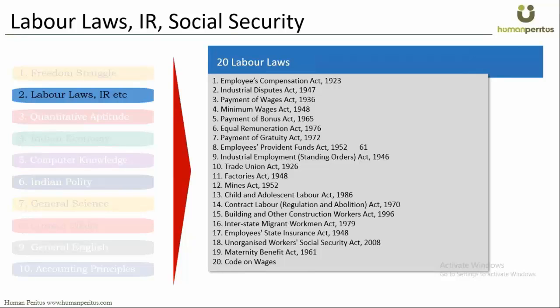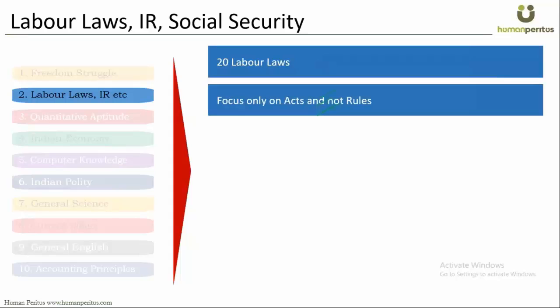There are 19 labor laws. The list is just in front of you. Along with that, there is one code on wages. This is also an act nowadays, right? And because the code on wages has now surpassed 4 of the previous labor acts, that is the Payment of Wages Act, Minimum Wages Act, Payment of Bonus Act, Equal Remuneration Act, it does not mean that we don't have to do the previous acts. We have to do both things simultaneously, right? Code on wages along with previous acts.